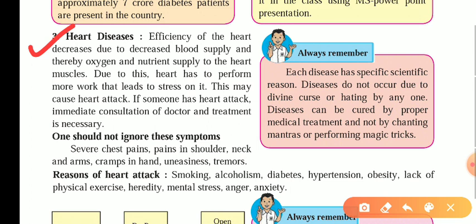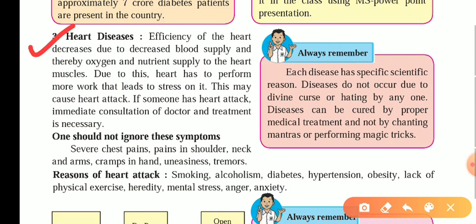If the efficiency of the heart reduces, then automatically the blood it is pumping towards the body will reduce, and if it is reducing, the supply of oxygen in the body will reduce.